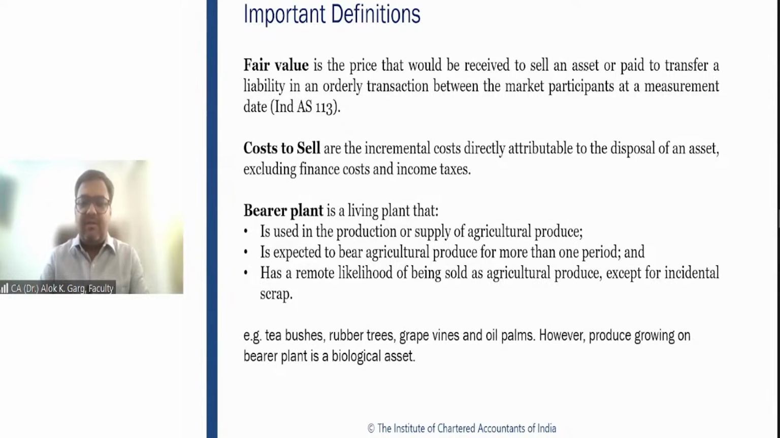Fair value definition is covered under Ind AS 113. Cost to sell means the cost which is directly attributable to sell the asset. Bearer plant definition is covered under Ind AS 16. Bearer plants are those living plants which are used in the production or supply of agricultural produce and are expected to bear agriculture produce for more than 1 year and have a remote likelihood of being sold as agricultural produce except for incidental scrap. Forget about this definition. Simply remember: bearer plants are those living plants which are expected to provide the agriculture produce for more than 1 year. This is the bearer plant.